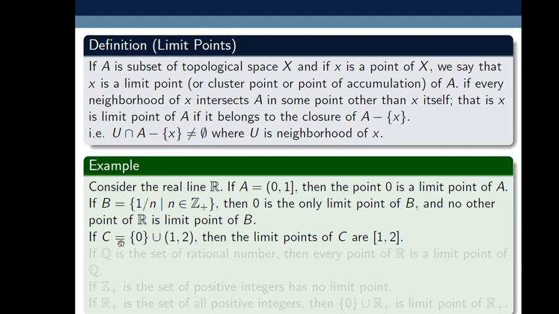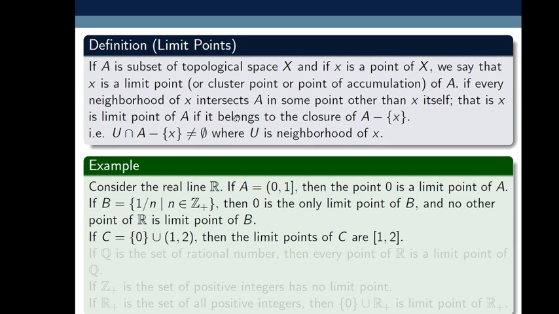Now here, if C is equal to the singleton 0 union the closed interval 1 by 2, then the limit points of C are the closed interval 1 by 2. Here 0 is not a limit point. If I take a neighborhood of 0 and intersect it with this set C, I find the intersection is only 0.